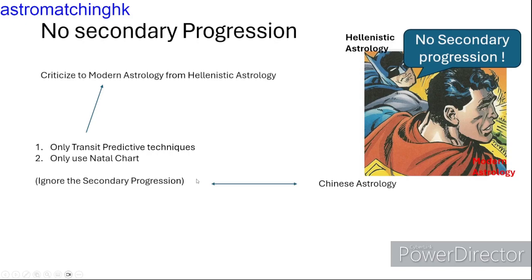Last but not least, modern astrology is being criticized for not telling the internal change points of time, which is ignoring the secondary progression's insight, and it is what Chinese astrology does.